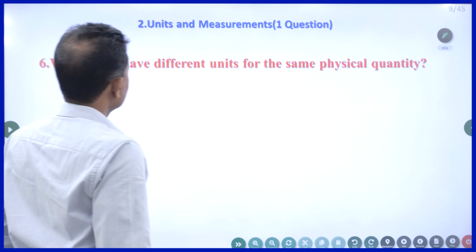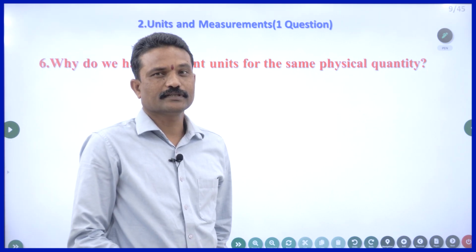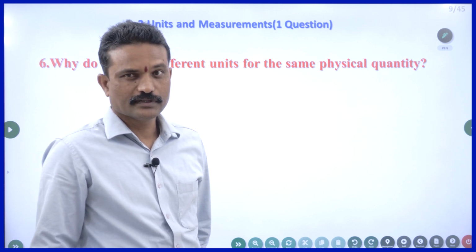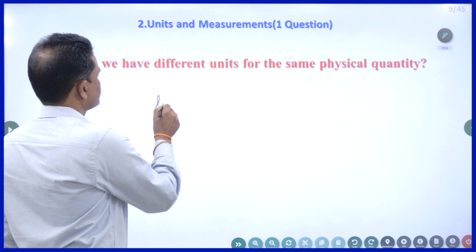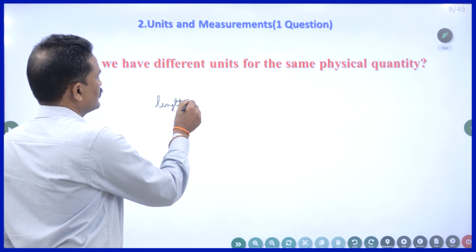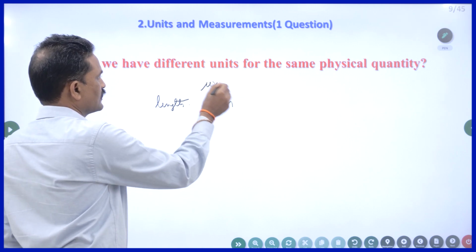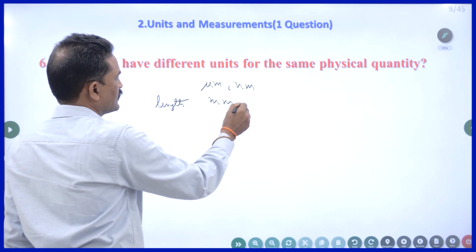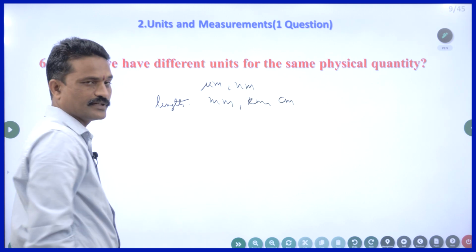Now, why do you have different units for the same quantity? It's a silly question, simple question, no meaning in it, right? For example, let us take length. For length, I can have millimeters, micrometers, nanometers, kilometers, centimeters.